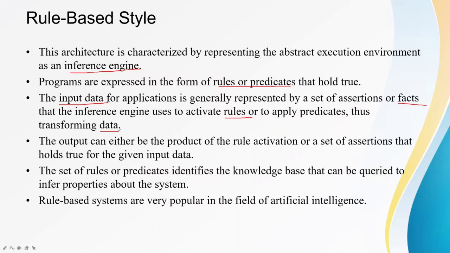The output can either be a product of the rule activation or a set of assertions that hold true for given input data. So what will be the output? It can be a product of the rule or a set of other facts. New facts can be output also.